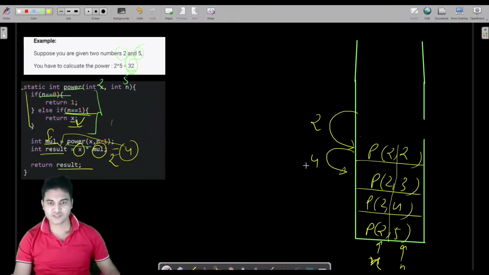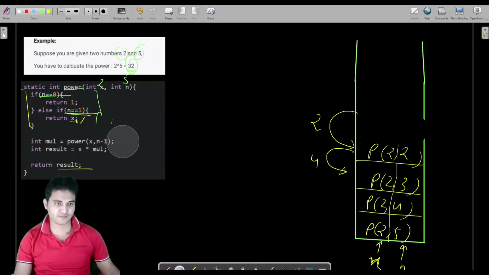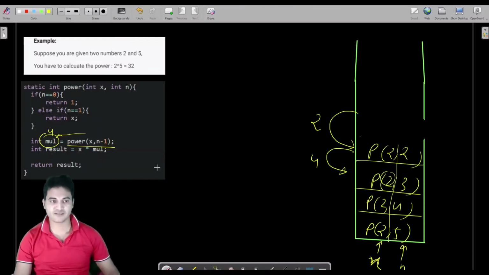Fine. So it is returning 4 to p of 2, 3, that means again it will come here. Now it has returned 4 to this variable. Now in that case, what is the value of x? X is 2. So 2 times this 4 would be 8. Fine. So 8 would be stored into this result and 8 would be returned. So this method will return 8 to here.